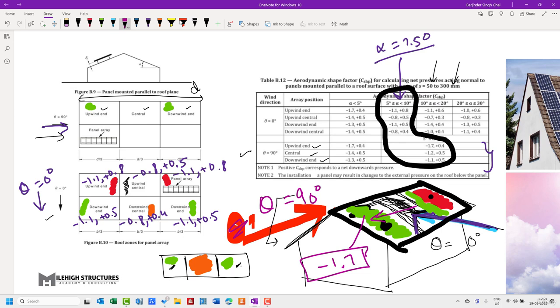I hope the picture is now clear to you, that you are clear about the direction also. You're clear that the dimension of the solar panel or the dimension of the roof does not matter. The only thing that matters is alpha, the inclination of the roofing. At the same time, we need to ensure that these coefficients are net pressure coefficients only. Sorry, these coefficients are the aerodynamic shape factor itself, that is Cshp. We can simply consider these values in our analysis, and according to that we can design our structure.